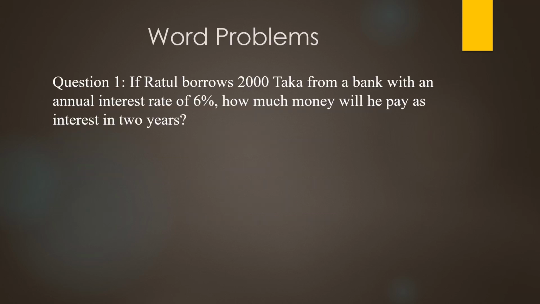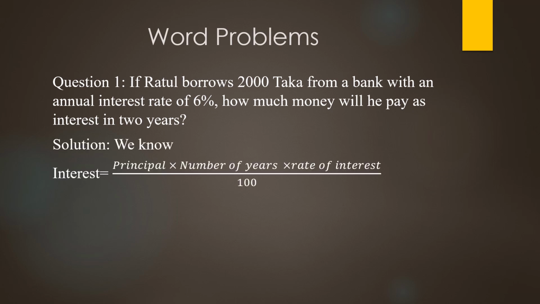Question number 1. If Ratul borrows 2000 taka from a bank with an annual interest rate of 6%, how much money will he pay as interest in 2 years? At first, the formula of interest is principal into number of years into rate of interest divided by 100. Here, the principal is 2000 taka, number of years is 2 years and rate of interest is 6%. So, the input will be